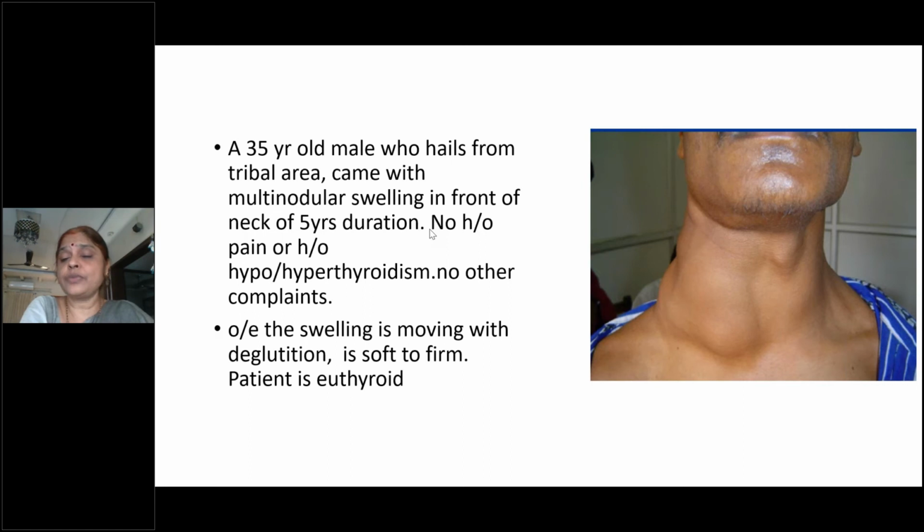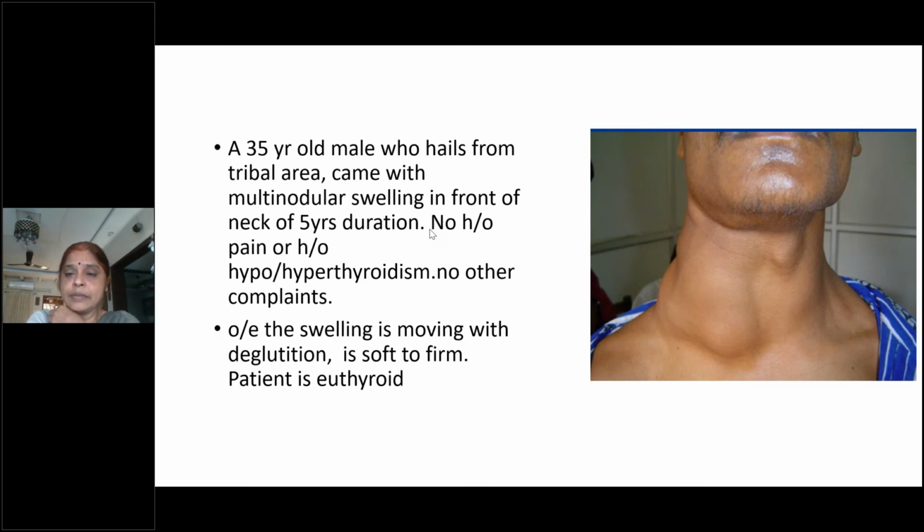Even a soft cystic swelling can be a carcinoma. Why? A firm swelling can be a cystic swelling. A soft swelling can be a carcinoma. Why? You know, papillary thyroid carcinoma has cystic degeneration. So once a soft swelling is there, it may not be a colloid cyst. It may even be a papillary carcinoma of the thyroid.